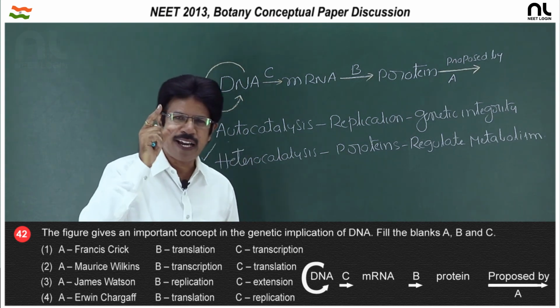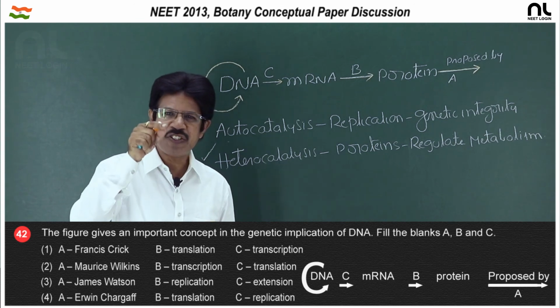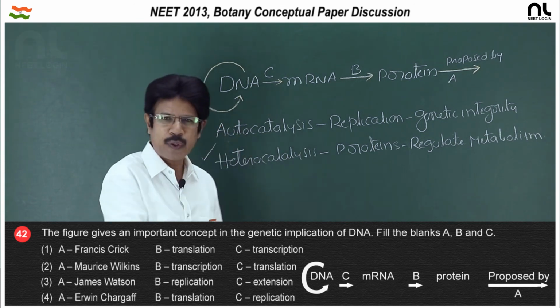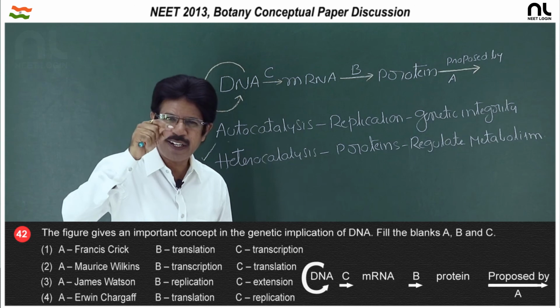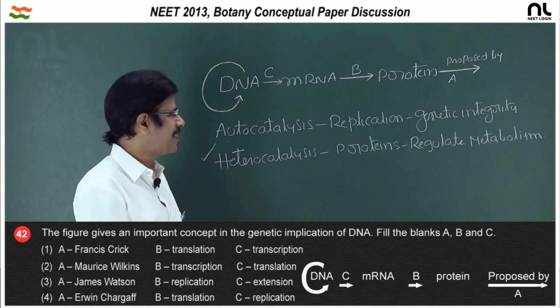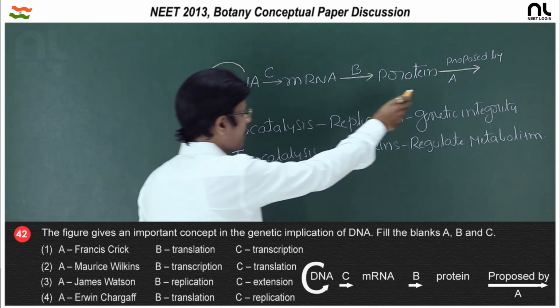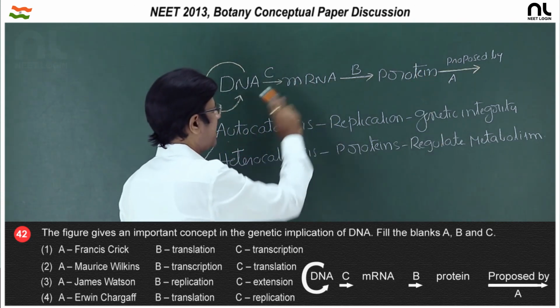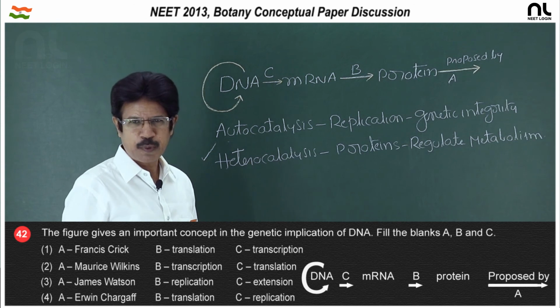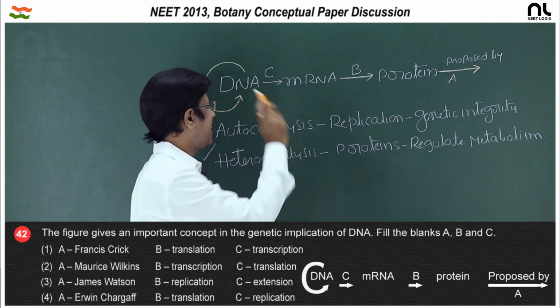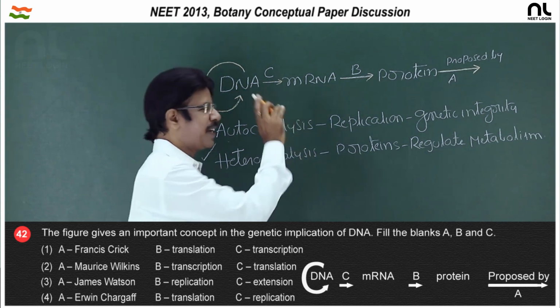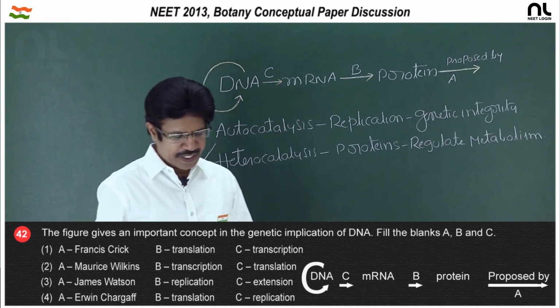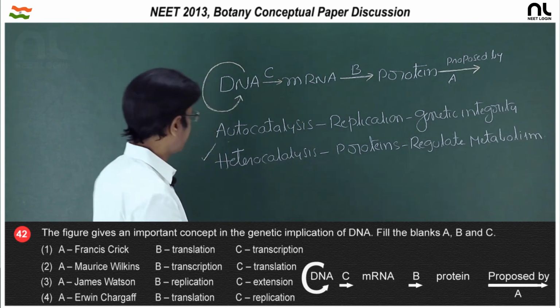So, DNA is highly stable, it maintains genetic integrity through autocatalysis and regulates the metabolism through heterocatalysis. A was proposed by Crick, B is the translation, where the protein is formed, C is transcription, where mRNA is formed. So, the right option is the first option.